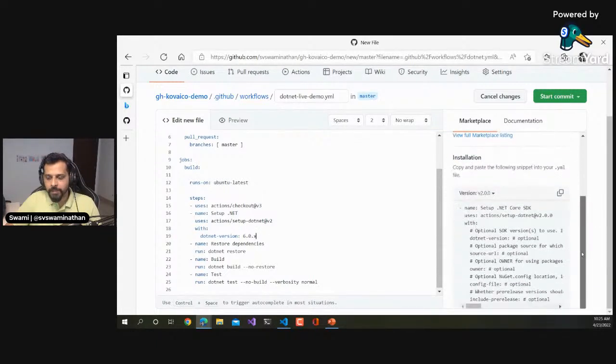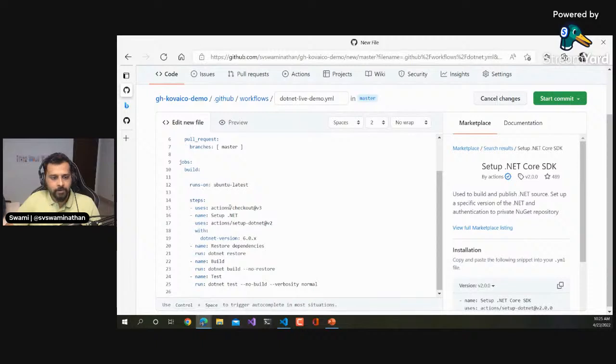So if you want to pick any of the actions from here, this is how you will do it. You can just copy from here, paste it on this side, and directly use that. Whether you want to include pre-releases and things like that, all the options would come up here. This is like a reusable workflow that is available as a template for us, which is what we are leveraging here.